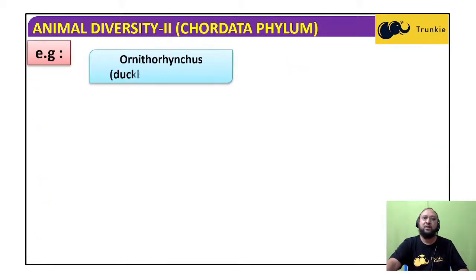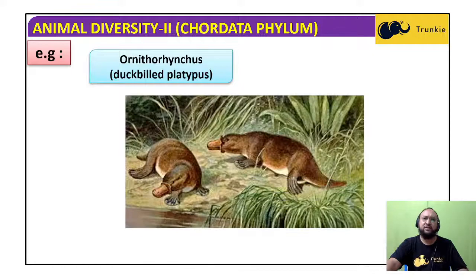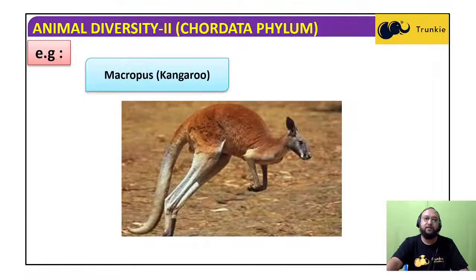Examples: Ornithorhynchus, the duck-billed platypus. The scientific name is Ornithorhynchus. They lay eggs. Although they have features like mammals, hairs on the body, they have a duck-like bill. Macropus, kangaroos.